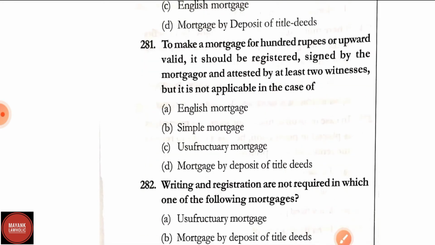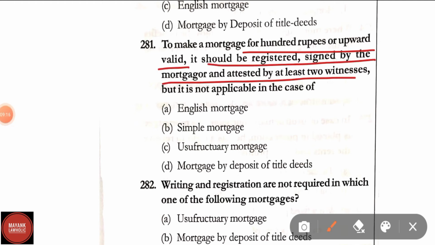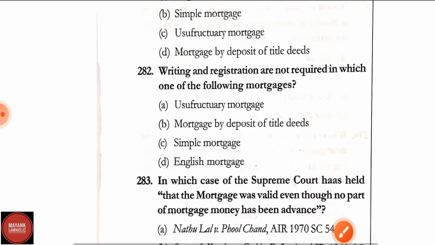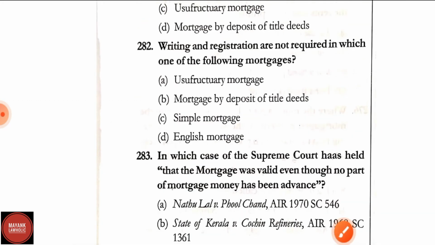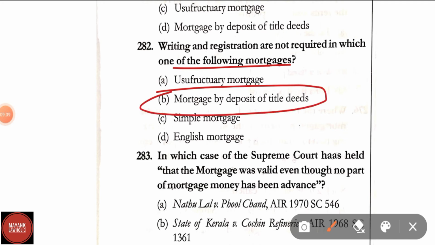Question number 281. To make a mortgage for 100 rupees or upward valid, it should be registered, signed by the mortgagor and attested by at least 2 witnesses, but it is not applicable in the case of English mortgage, simple mortgage, usufructuary mortgage, mortgage by deposit of title deeds. Correct answer is option D, that is mortgage by deposit of title deeds. Question number 282. Writing and registration are not required in which one of the following mortgages? Writing and registration is not required in mortgage by deposit of title deeds.